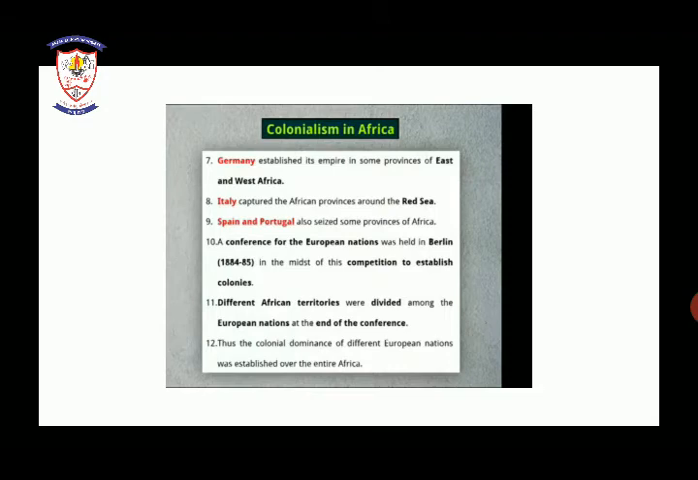Next is the seventh point of colonialism in Africa. Germany established empire in some provinces of East and West Africa. So provinces means areas.